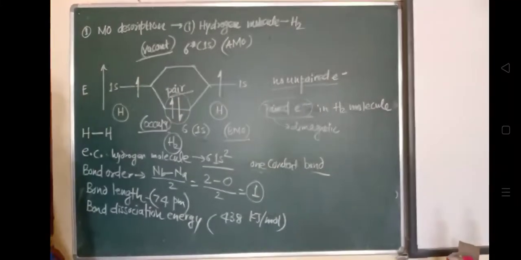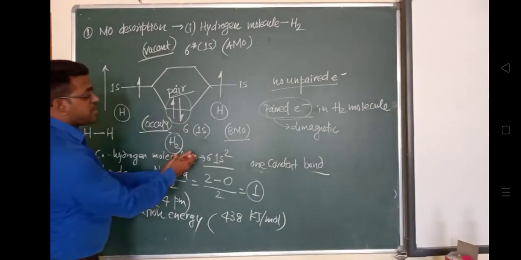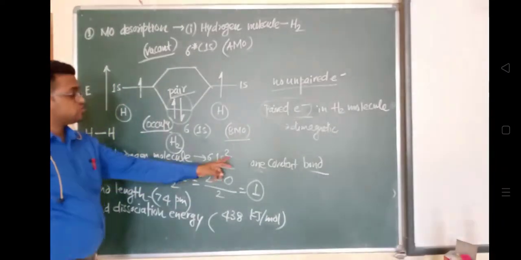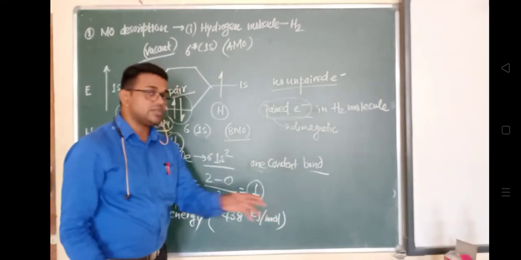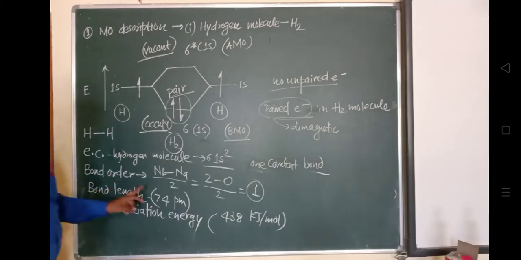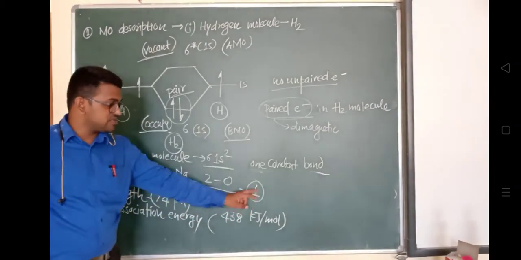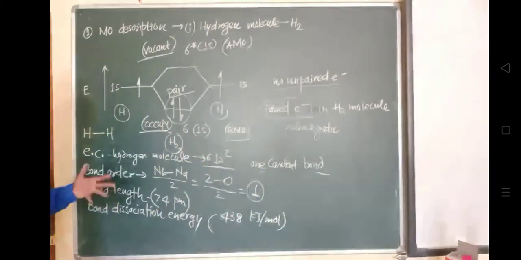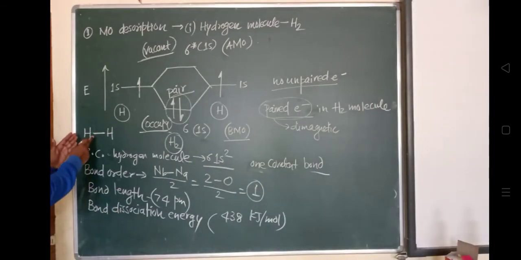Okay, so the electronic configuration will be sigma 1s2. Sigma 1s2 means two electrons will be present, and one covalent bond will be formed between the hydrogen atoms. And the bond order itself will represent how many bonds will be formed. So one covalent bond will be formed here.